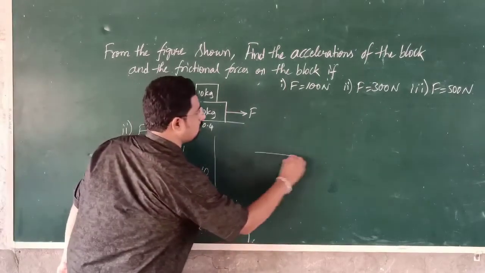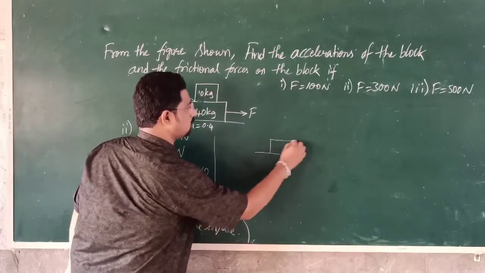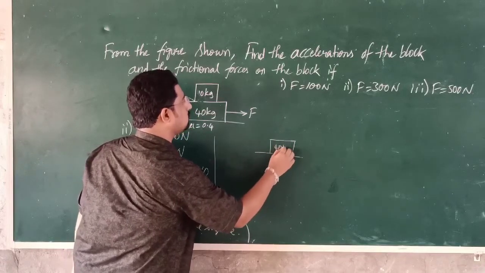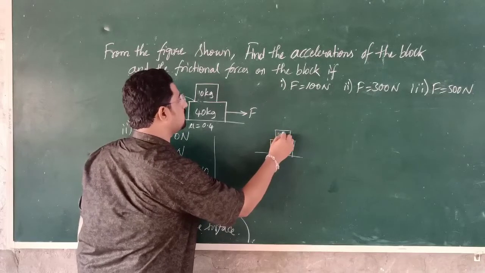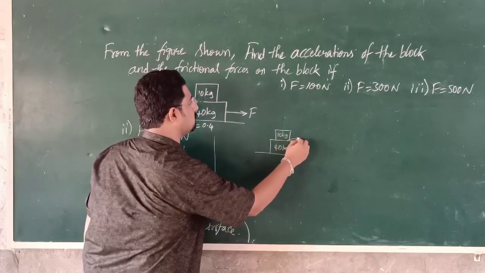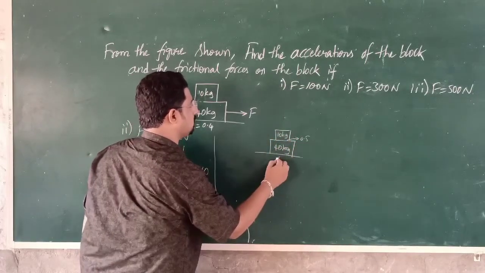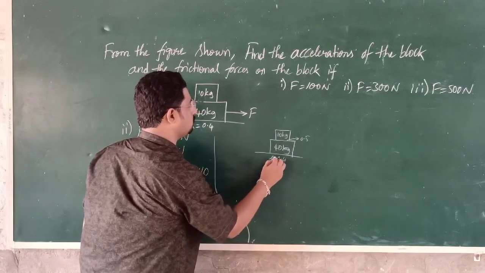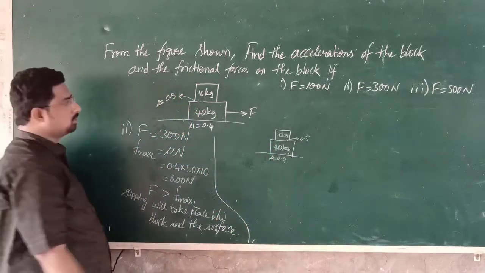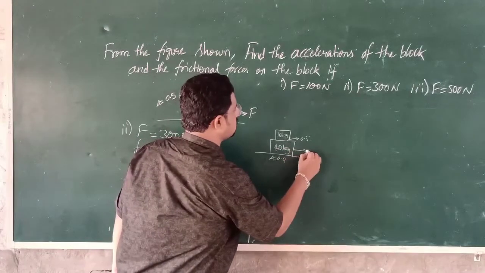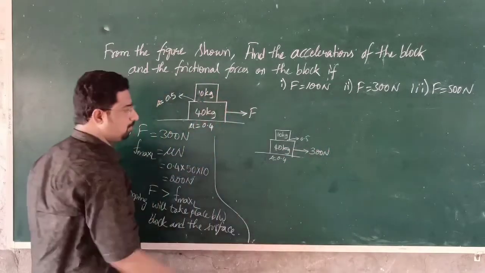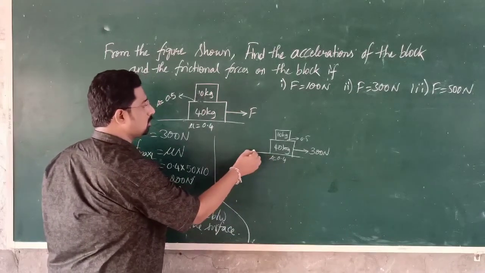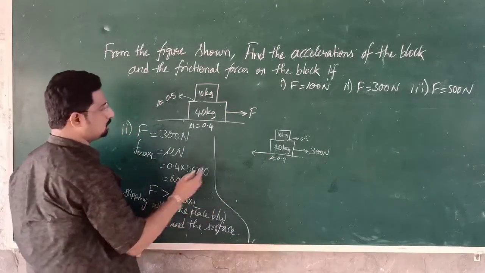So here, let me draw this one. This is the 40 kg block and on this the 10 kg block is there. Here the friction coefficient is 0.5, here it is mu equal to 0.4. On this lower block I am applying 300 Newton. The maximum frictional force is 200 Newton.